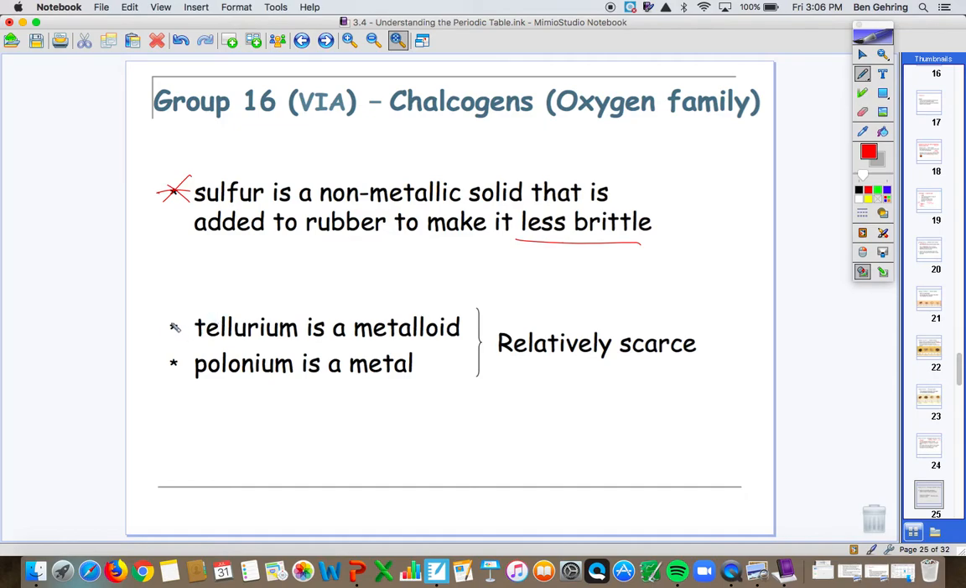And then we have these two, tellurium and polonium. Tellurium is a metalloid, and polonium is a metal, and these are relatively scarce, not used very often, not seen very often. So oxygen and sulfur are the two main elements that we work with in column 16.